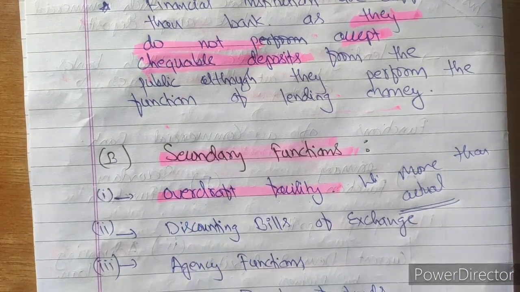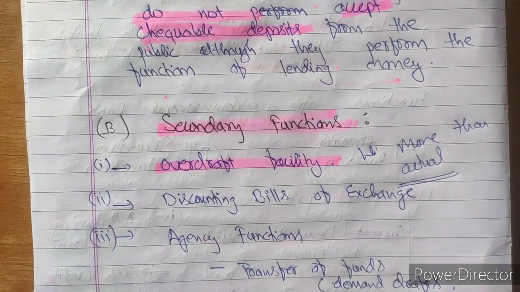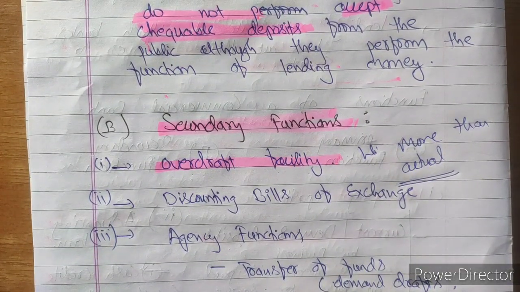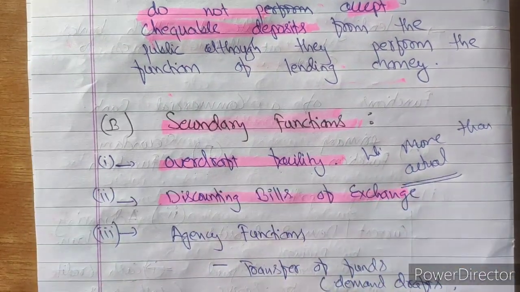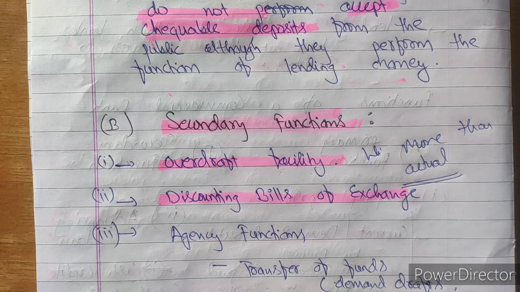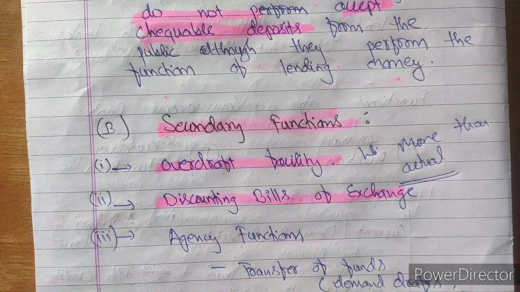Overdraft is to take out more than the actual balance. Next is the discounting of bills of exchange. Now, discounting a bill of exchange is another important function that commercial banks perform. Be very careful and try to focus on this point. How does the commercial bank perform this function of discounting a bill of exchange?